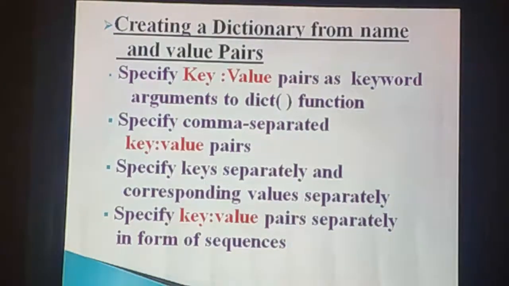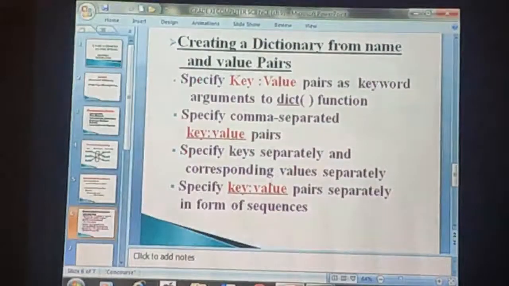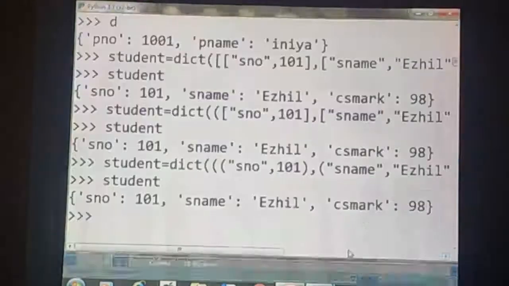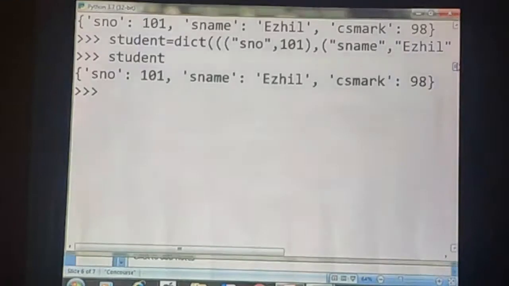And one more concept I want to explain to you. Accessing keys and values separately. How we can access the keys and values separately. How we can access the keys of the dictionary separately, values of the dictionary separately. Let us see. For example, consider that student contains 3 key value pairs.